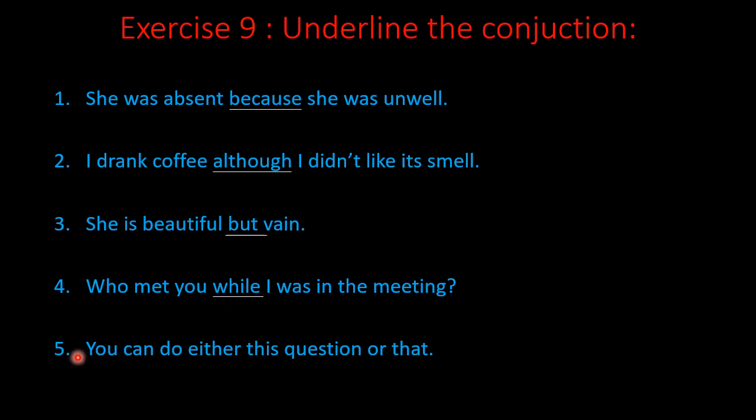Sentence number 5. You can do either this question or that. This is a combination of two sentences. You can do this question. Second one, you can do that question. And these two parts are joined by the word or. So the conjunction is or. Right, children?